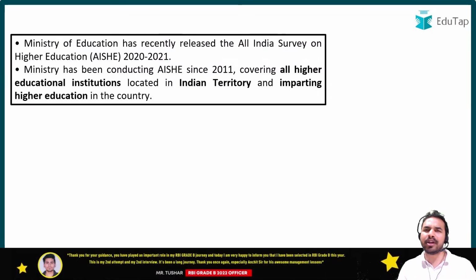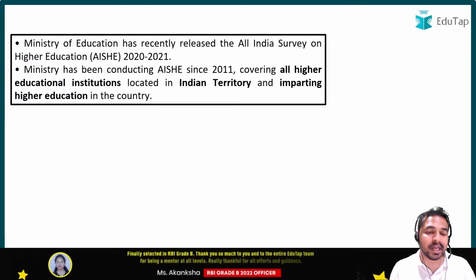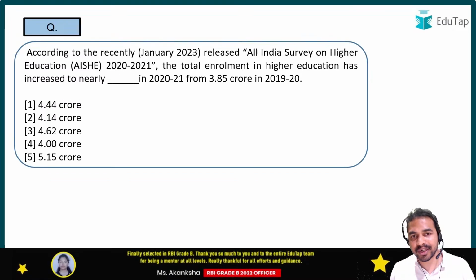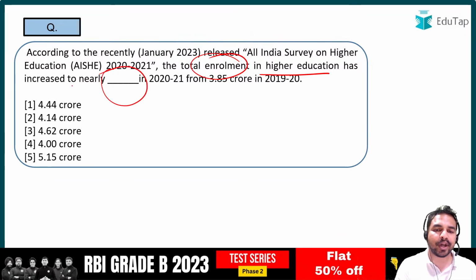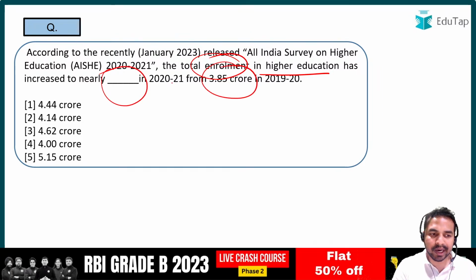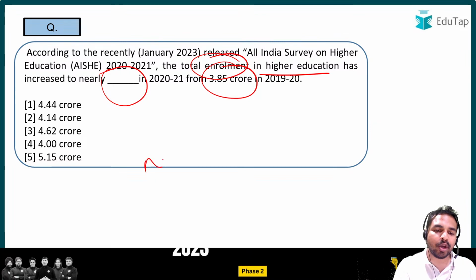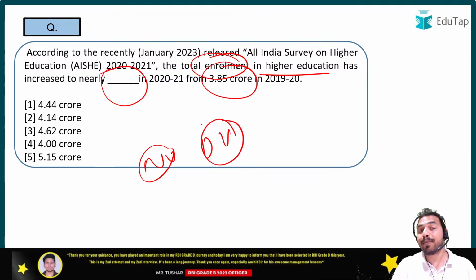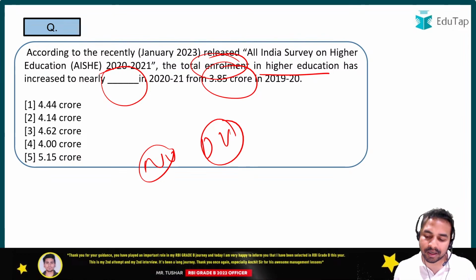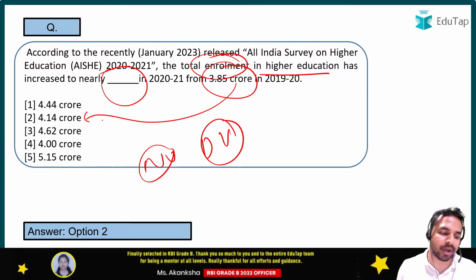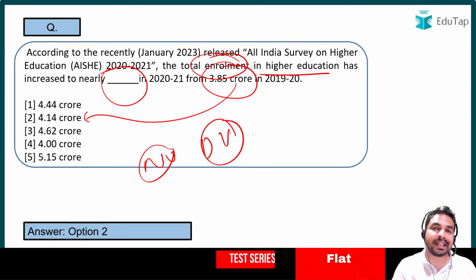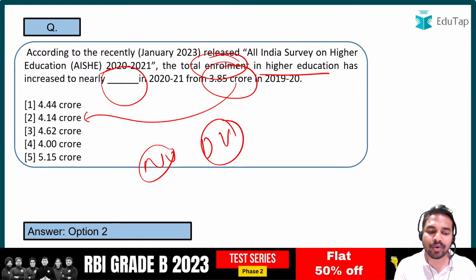It covers all the higher educational institutions which are there in our country, in Indian territory, and imparting higher education in the country. Let's move on to our next question. Total enrollments in higher education, guys, quickly tell me. It has increased to nearly dash in 2020-2021 from 3.85 crore. So earlier the value was 3.85 crore. What is the new value? Let me tell you that the new value as well as the old value, you have to remember both values because any one of them can be asked in the exam. So basically it has increased from 3.85 crore to 4.14 crore. That is the right answer. That is the increase here. Increasing from 3.85 crore, how much has it become?